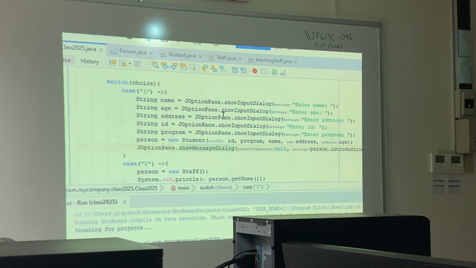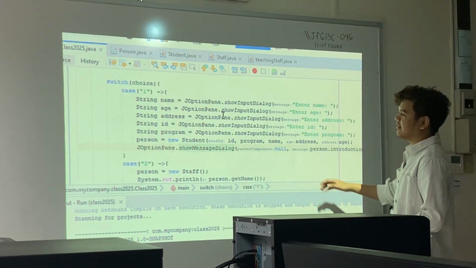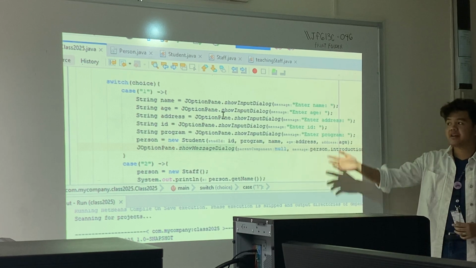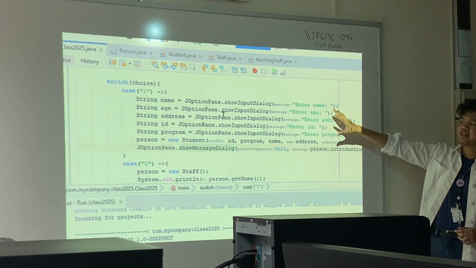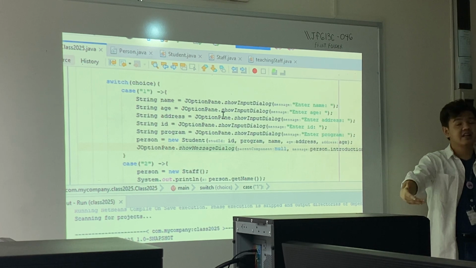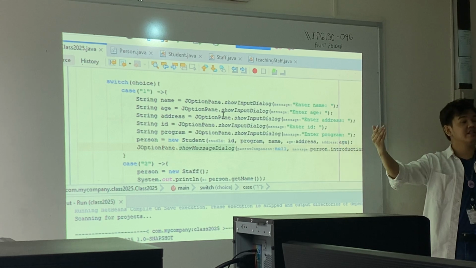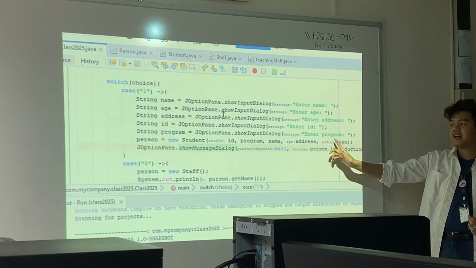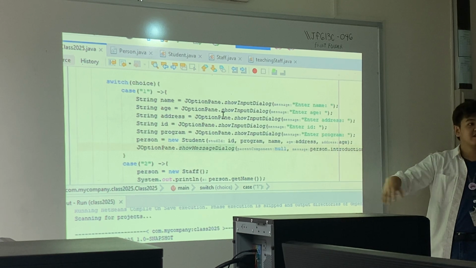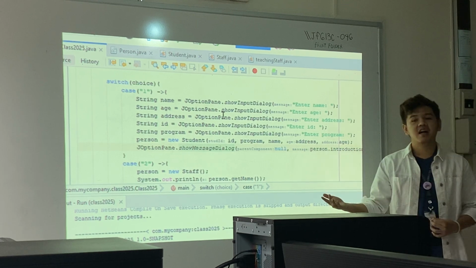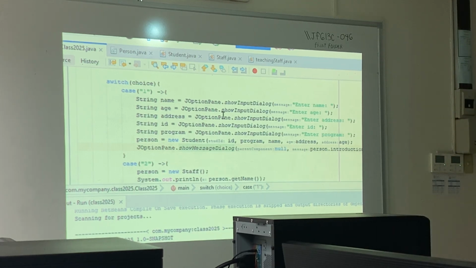So, if you want to practice polymorphism, you must do this process where you declare it as the superclass, and then you will get all the fields relevant to the class, and then use the constructor to instantiate it as a student or staff, and pass the arguments here. And then, kayo na bahala if magkaroon ng introduction or summary of sorts. Okay?